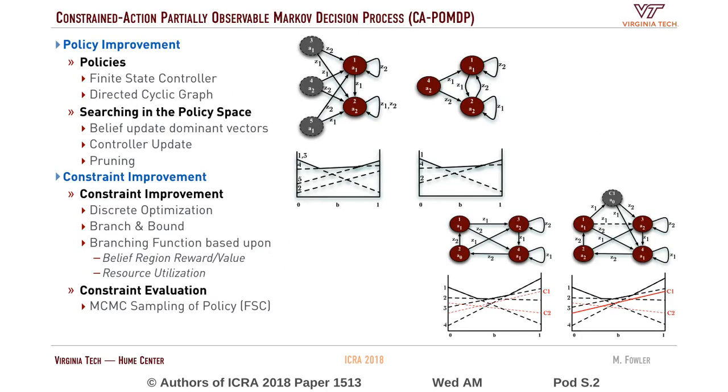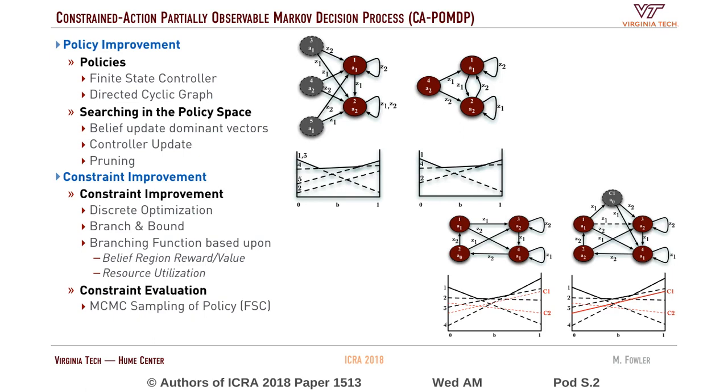The policy improvement is represented as a finite state controller, and we actually search inside the policy space for updating this finite state controller. The belief updates introduce new machine states, and then they are pruned to provide a new controller that is better or at least as good as the previous one.